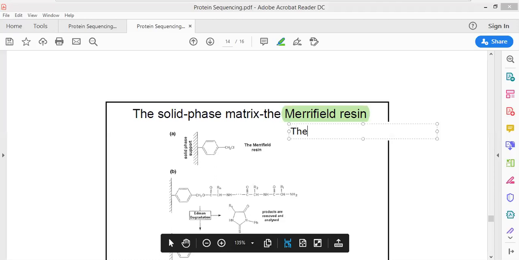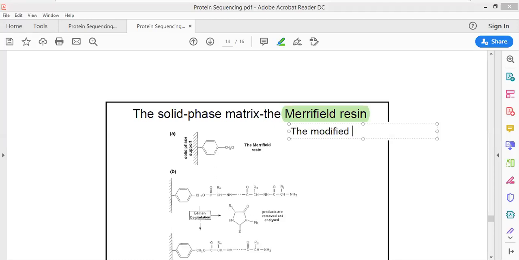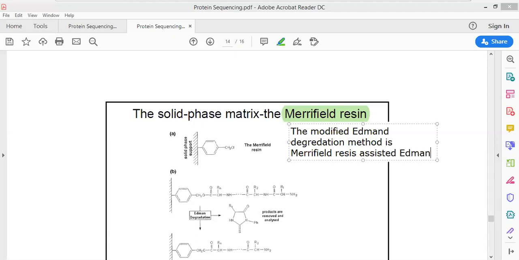The modified Edman degradation method is the Merrifield resin assisted Edman degradation method which is being used. So this is the most effective method for protein sequencing.